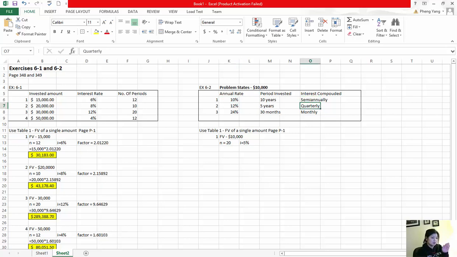Okay, so with that being said, our factor then is going to be, if you look at table 1, for 20 periods at 5%, our factor is going to be 2.65330. So my formula to get the answer, I'm going to take 10,000 times 2.65330.